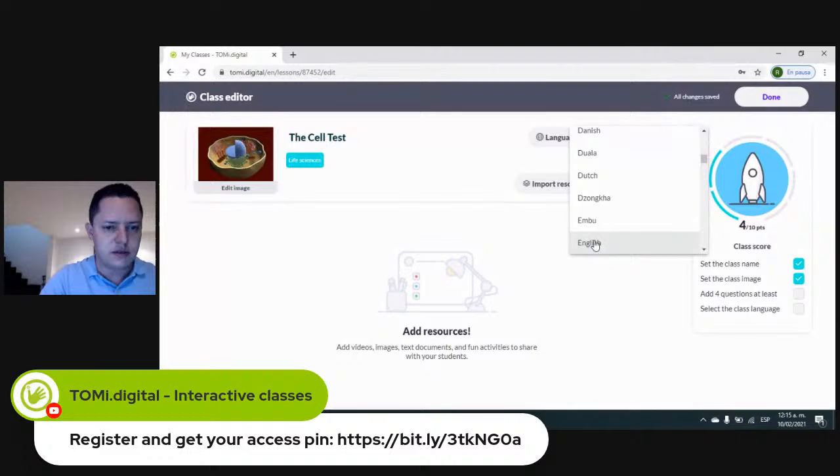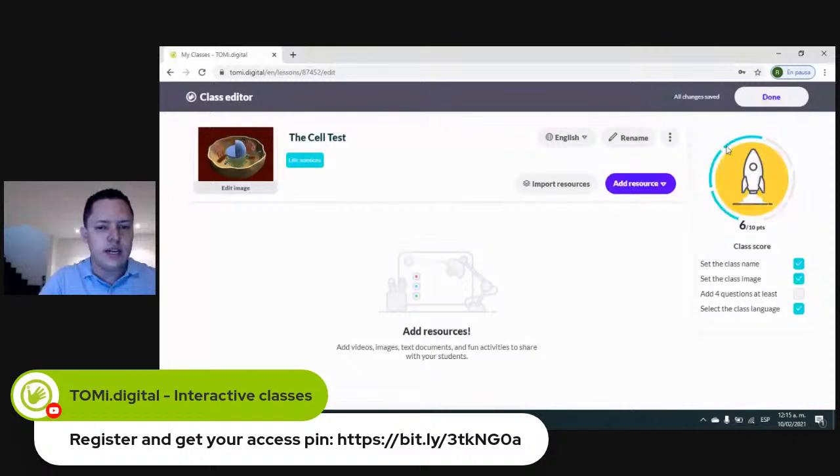And everything that we are doing is going to move the progress bar, so that we know if the class is already done or if there's something pending. So right now, we already set the class name, the class image, and the class language, but we're still missing at least 4 questions, which is the minimum in order to create a class.